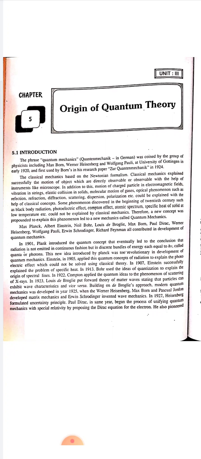In 1901, Planck introduced the quantum concept, which eventually led to the conclusion that radiation is not emitted in a continuous fashion but in discrete bundles of energy, each equal to h nu, called quanta or photons. A small packet of energy is called a quantum or photon. This new idea introduced by Planck was revolutionary in the development of quantum mechanics.